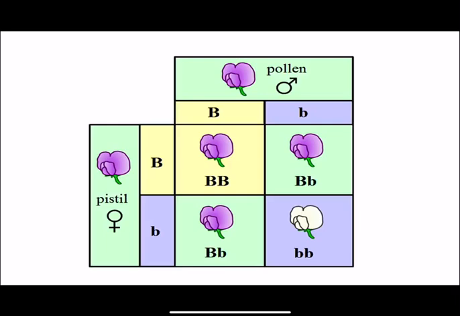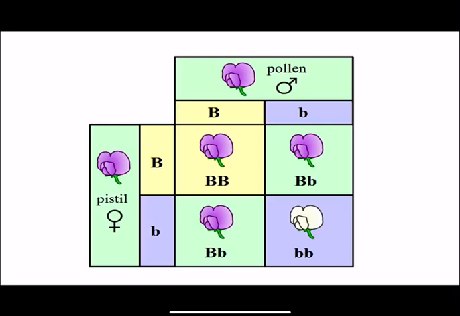The dominant traits are shown by capital letters. So to show that they have a dominant and a recessive gene, it will have a big B and a little b. They have a 25% chance of having an offspring that will not have any recessive alleles. But they have a 75% chance, or a 3 out of 4 chance, that their offspring will have purple flowers.